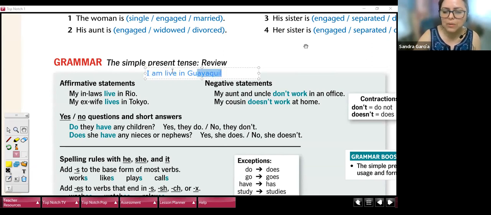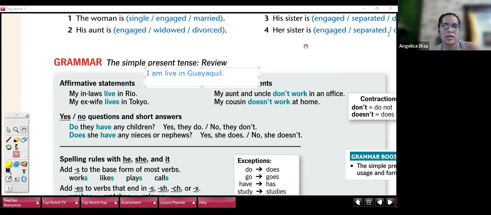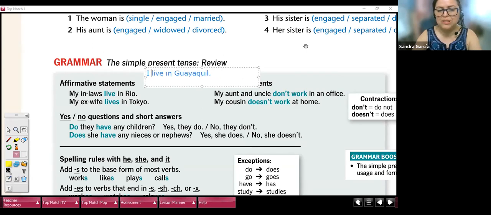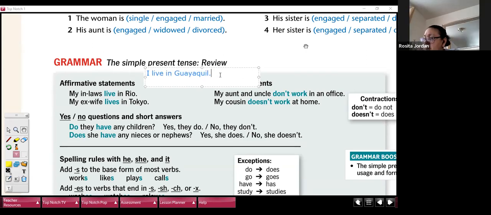Tell me, how can I have this sentence corrected? What is correct? "I am living Guayaquil" is wrong. So what is correct? I live in Guayaquil. Very good. I live in Guayaquil. You won't say "I am live," right?